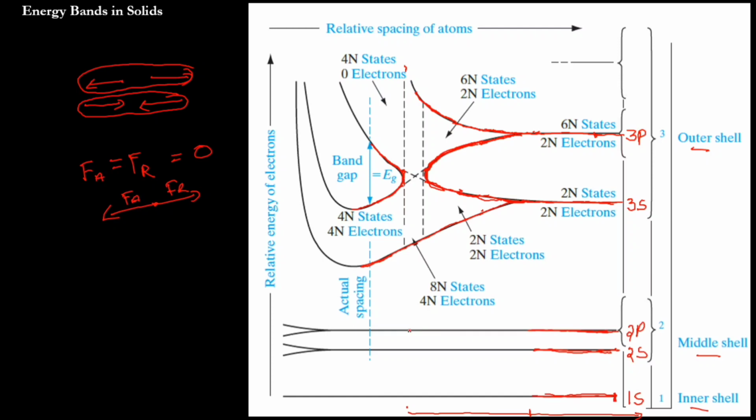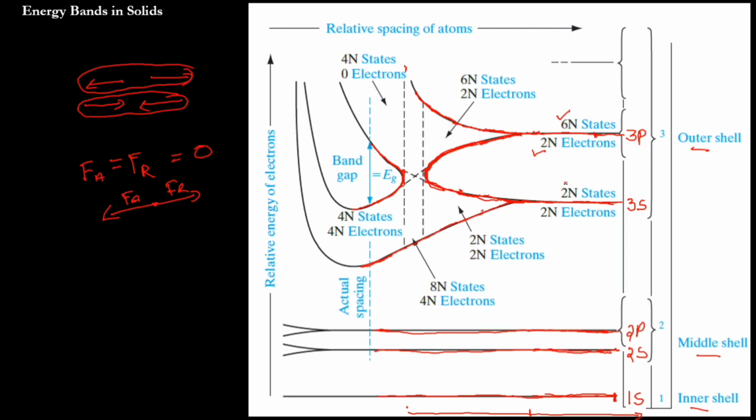So at the same time, what about my 3p, 2p, 2s and 1s? Still they are not overlapped with each other, so they remain discrete energy states only. Fine. Now let's come back and see what 2n electrons and 6n states mean. I told you in 3p how many electrons are there? Only 2 electrons. How many states are available? 6 states. Since there are n atoms, we mention 6n and 2n.